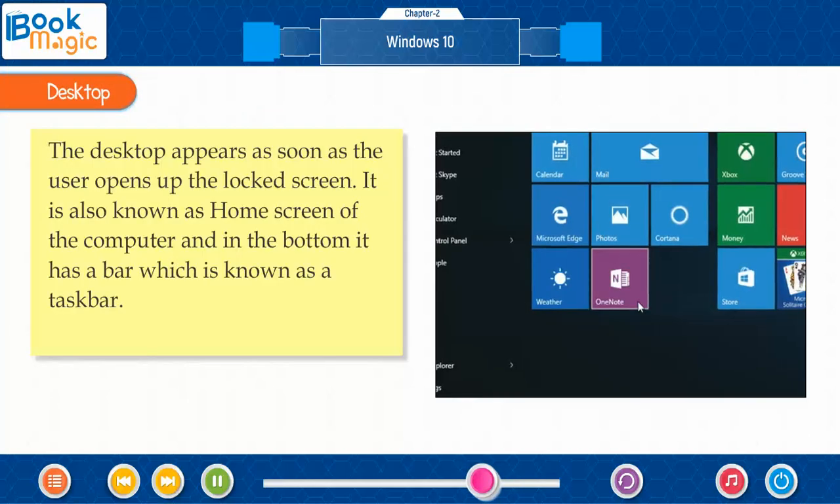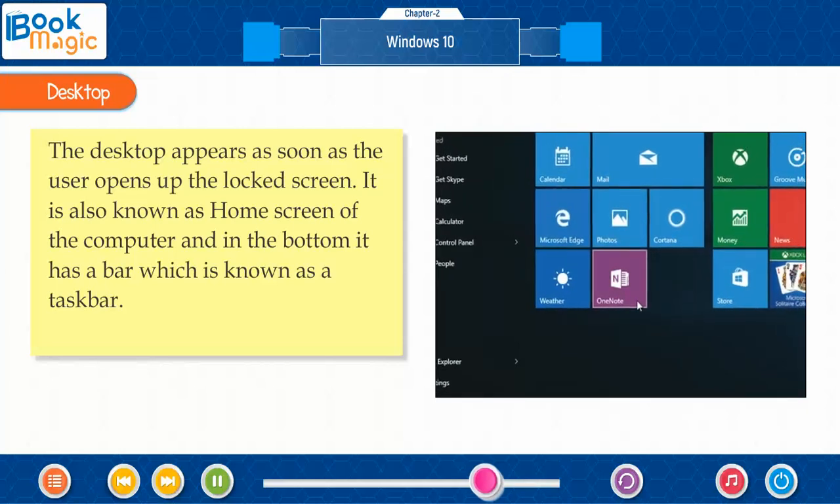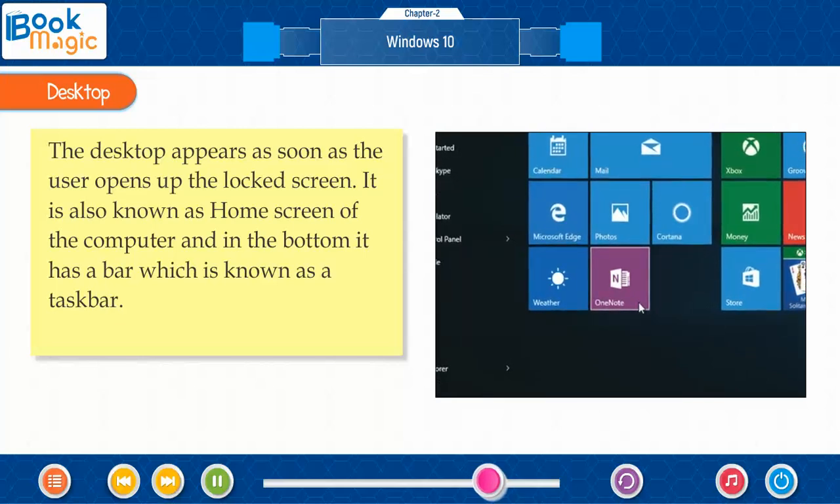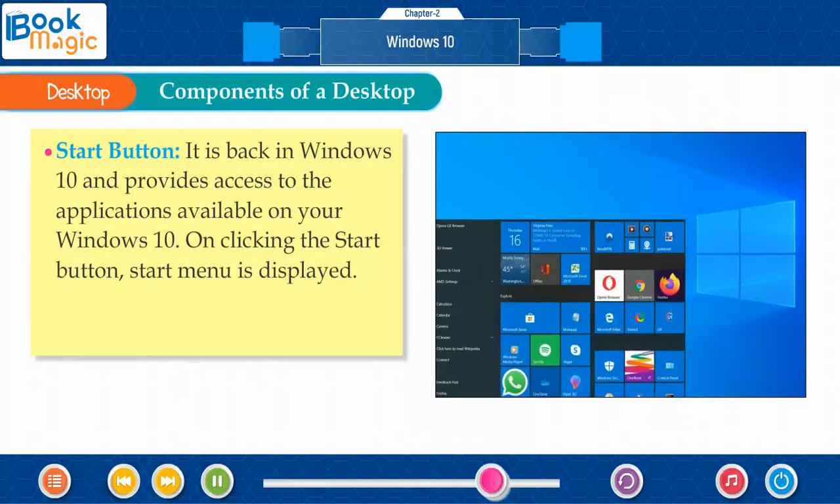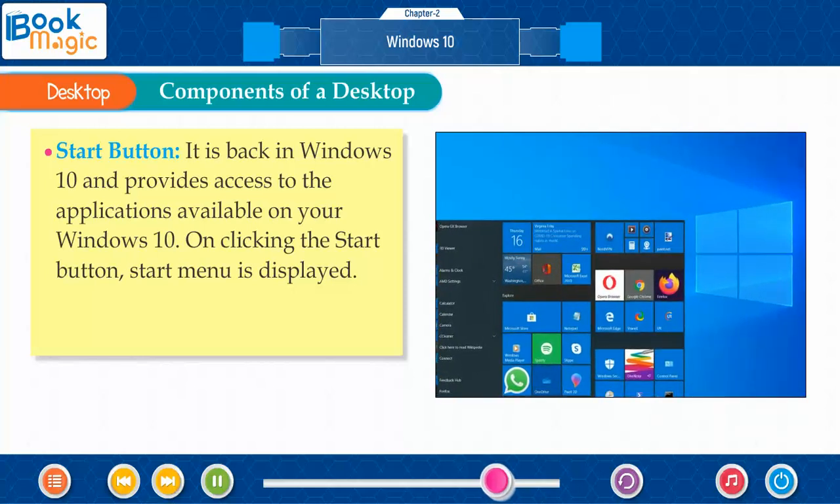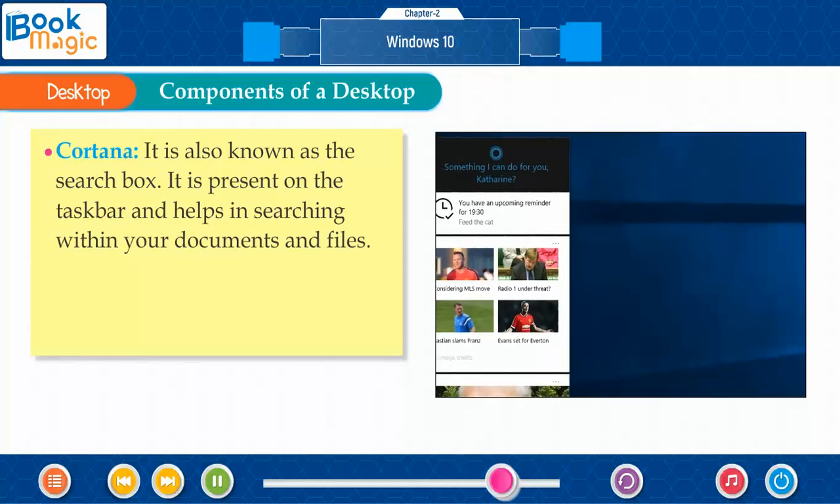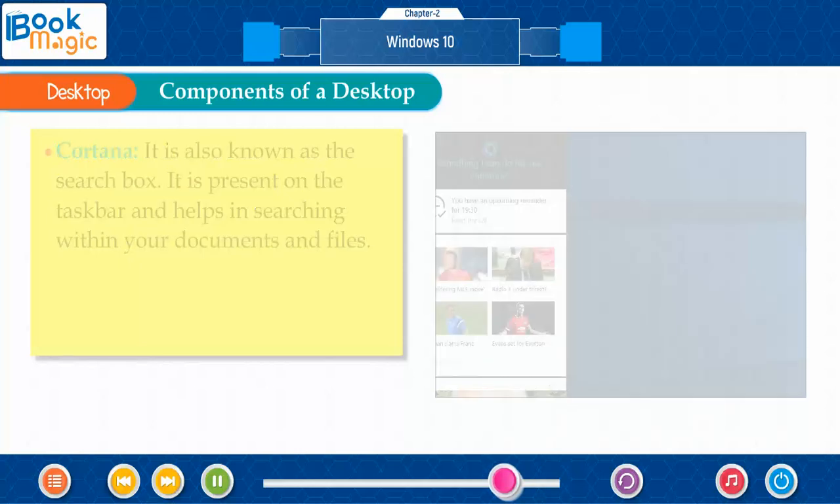Desktop. The desktop appears as soon as the user opens the logged-in screen. It is also known as the home screen of the computer, and at the bottom it has a bar known as a taskbar. Components of a desktop. Start button. It is back in Windows 10 and provides access to the applications available on your Windows 10. On clicking, the Start menu is displayed. Cortana. It is also known as the search box. It is present on the taskbar and helps in searching within your documents and files.